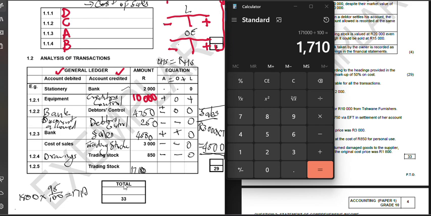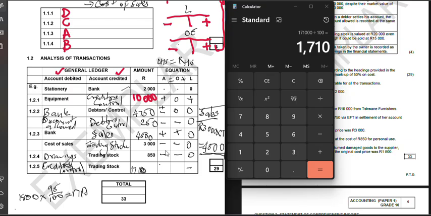This amount will be for the creditors control, because we are returning goods back. So creditors is going to be affected negatively, and that is on the debit side. So the debited account is creditors control. Creditors control is a liability, which is going to be negative.